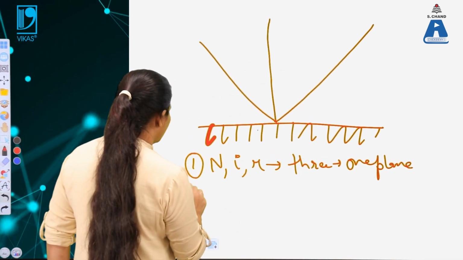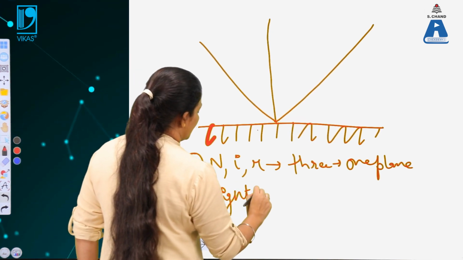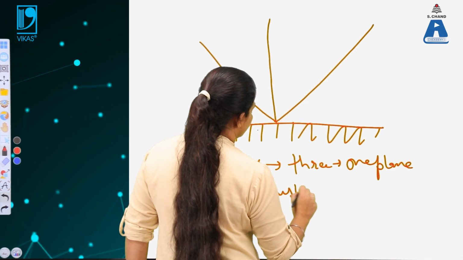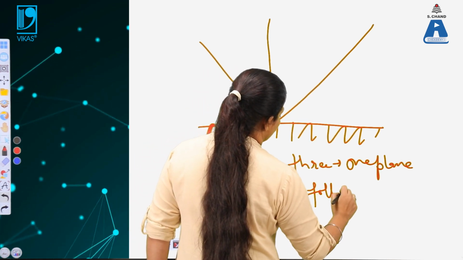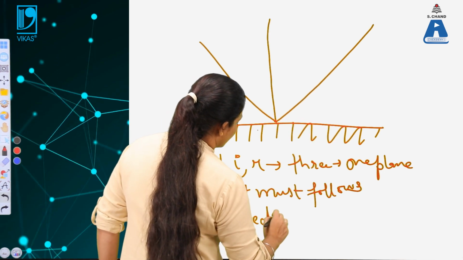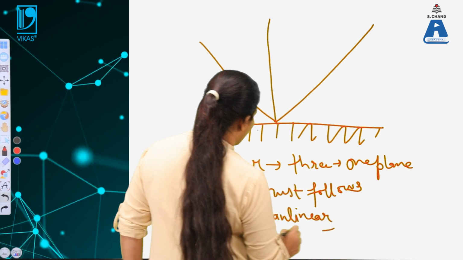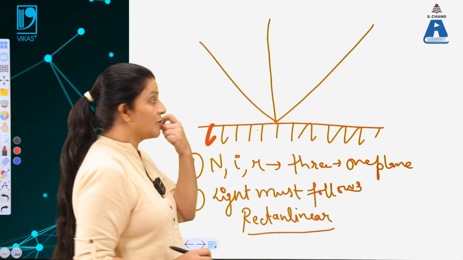And the second condition is that light must follow a rectilinear path. What is the meaning of rectilinear path? It means it will travel in a straight line.